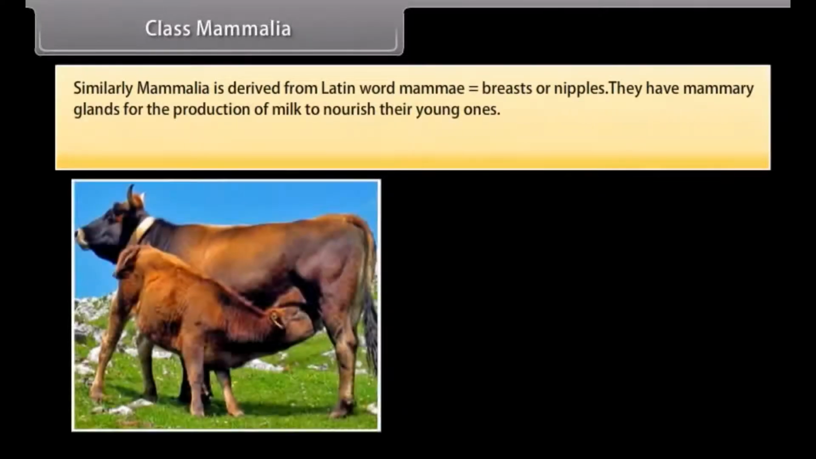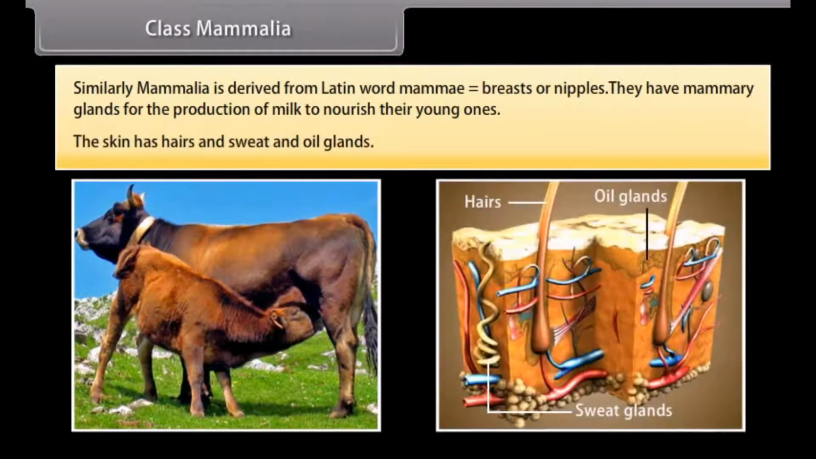Class Mammalia. Similarly, Mammalia is derived from the Latin word mammae, which means breasts or nipples. They have mammary glands for the production of milk to nourish their young ones. Their skin has hairs and sweat and oil glands.